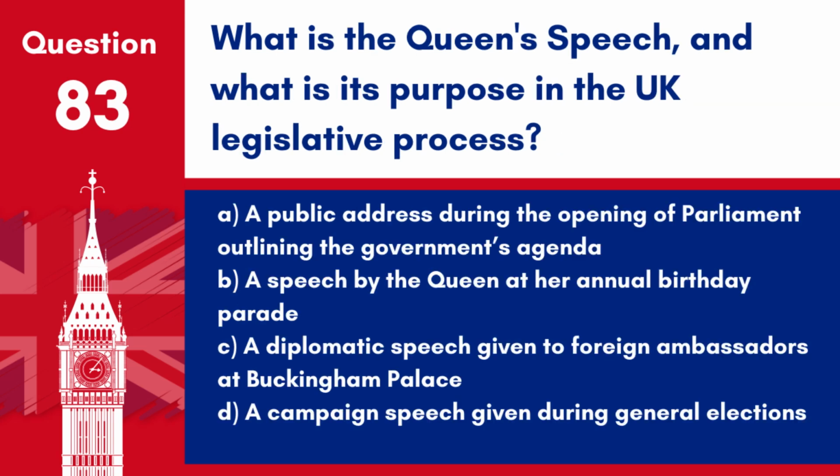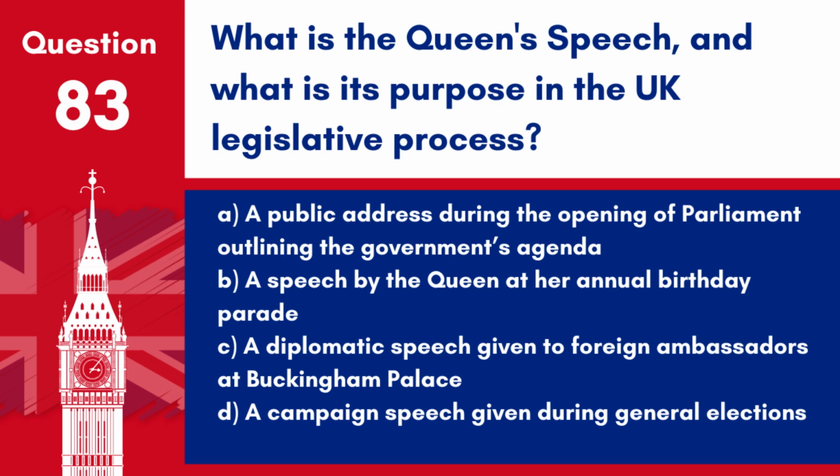Question 83. What is the Queen's Speech, and what is its purpose in the UK legislative process? A. A public address during the opening of Parliament outlining the government's agenda. B. A speech by the Queen at her annual birthday parade. C. A diplomatic speech given to foreign ambassadors at Buckingham Palace.